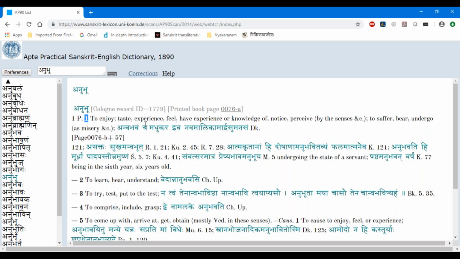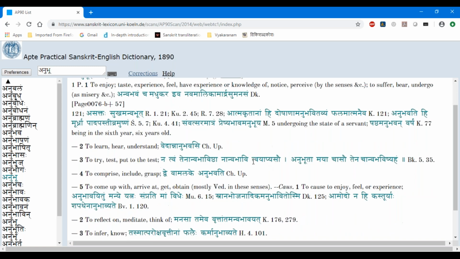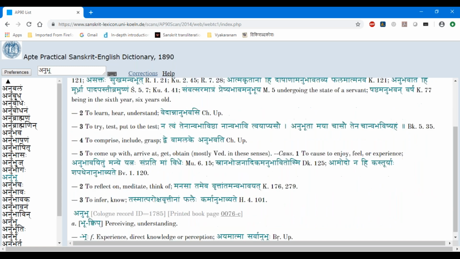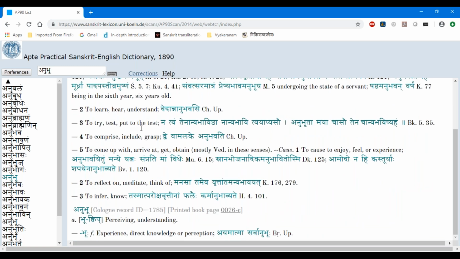Okay, so here the meaning is to enjoy, taste and all these things. Here I see anvabhavam. So here is a lang lakara. I told anvabhavat, anvabhavam. This is the Uttama Purusha prayoga. Then he gives a lot of meanings for anubhu, and there is a causative form for anubhu also. From bhu is bhavayati, here is anubhavayati, to cause to enjoy or feel, experience. See, here anubhavayitum, a tumun form, is used.